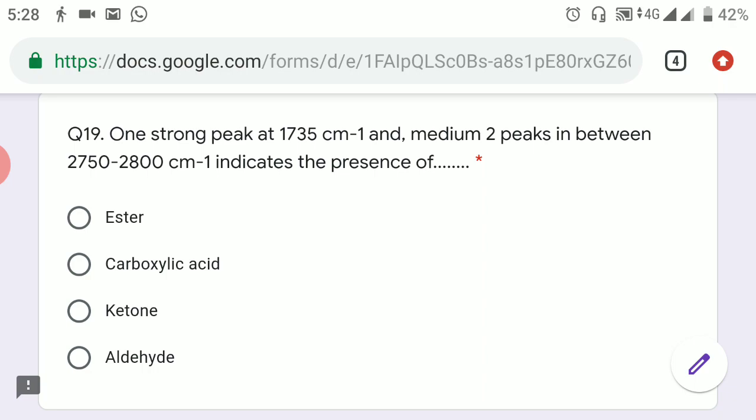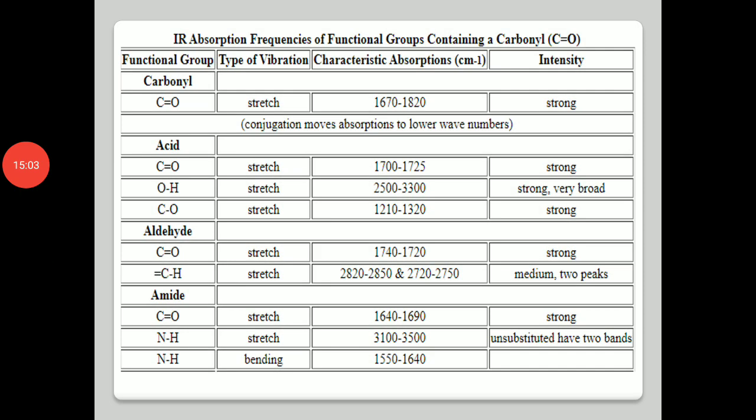If you remember, I told you about aldehydes, that it is a peculiar feature of the aldehyde category of compounds, which show two medium peaks. So if you can recall the table that we have seen about the aldehyde, I will try to highlight it.